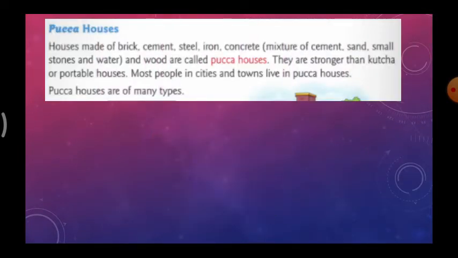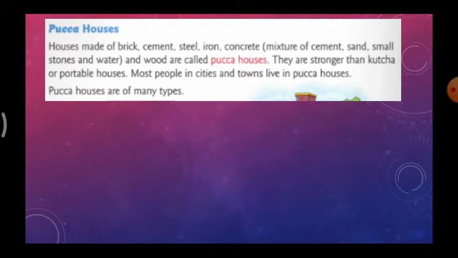Pucka house. A house made of brick, cement, steel, iron and concrete. A mixture of all these things is called a pucka house. Usually we are living in these types of houses, right? Our house is made up of all these things.